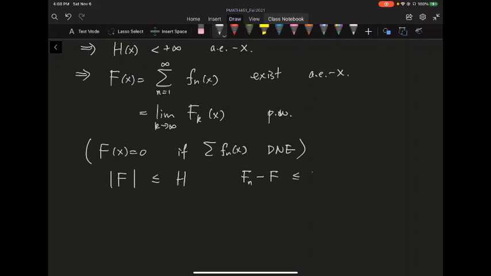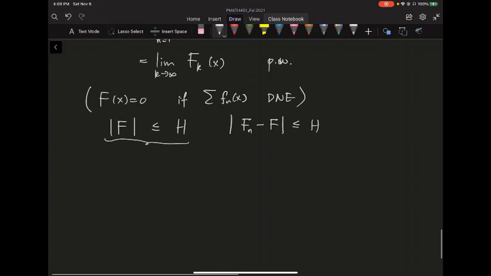Similarly, each of these f_n, if you consider f_n minus f, is also bounded above by this h as well. So the tail is bounded above by h. By the first one, the absolute value of f is bounded above by h, so automatically you know that this f has to be in L^p of mu. This is because the pth power of f is dominated by the pth power of h, and h is in L^p.